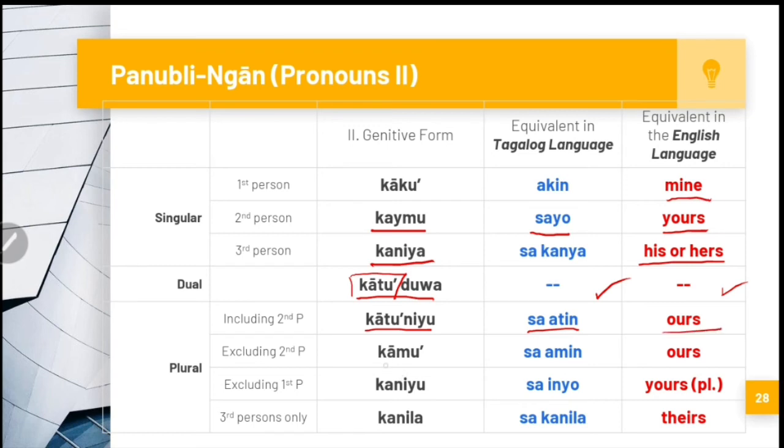The second exclusion plural form, kāmu, in Tagalog sa amin, English is ours. Third exclusion plural form, kaniyu, in Tagalog sa inyo, and in English is yours. And lastly, the fourth exclusion plural form, we have kanila, in Tagalog is sa kanila or kanila, and means theirs in English.